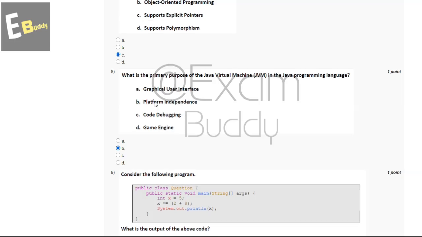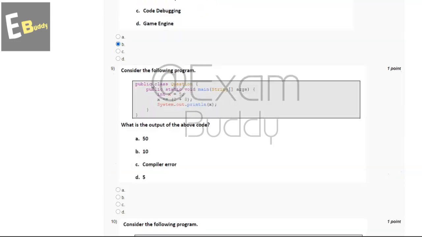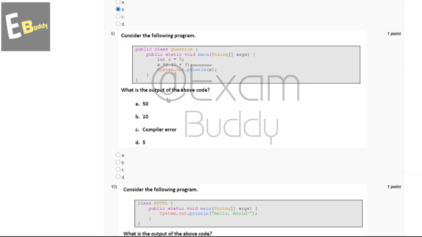And now let's go to our question number 9. Consider the following program. So this is the Java program, and what is the output of the above code? So these are the options: 50, 10, compiler error, 5. So the answer of our ninth question is B, 10.